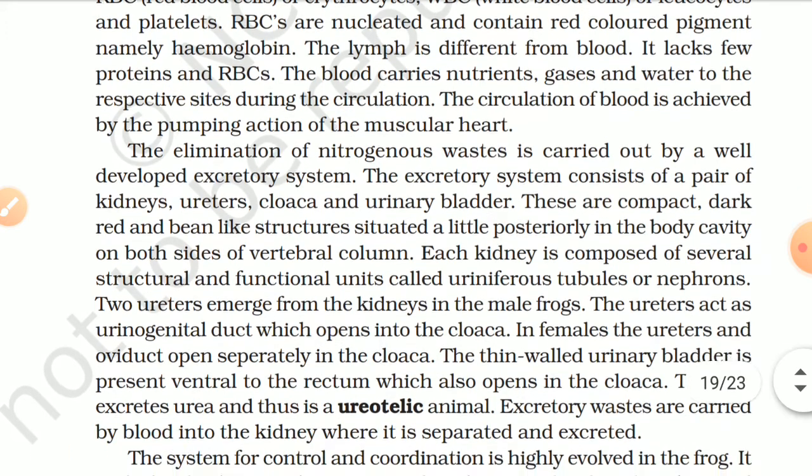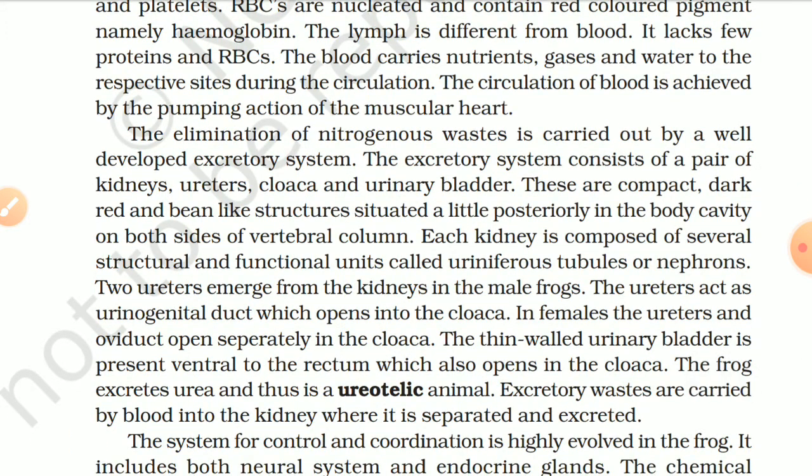The blood carries nutrients, gases and water to the respective sites during the circulation. The circulation of blood is achieved by the pumping action of the muscular heart. The elimination of nitrogenous waste is carried out by a well-developed excretory system. The excretory system consists of a pair of kidneys, ureters, cloaca and urinary bladder.